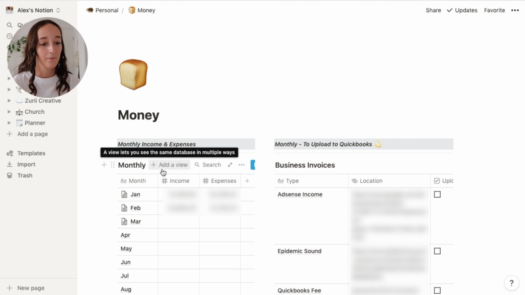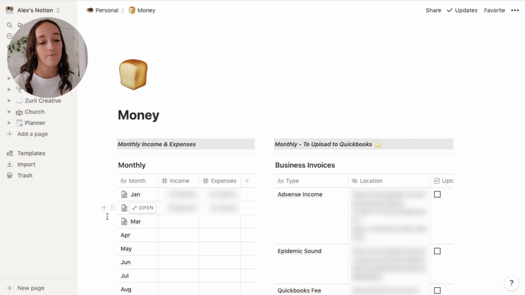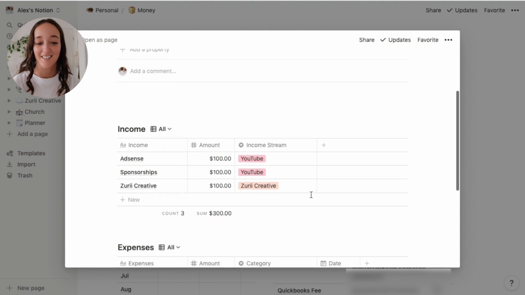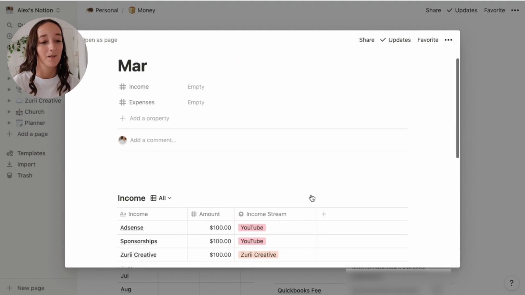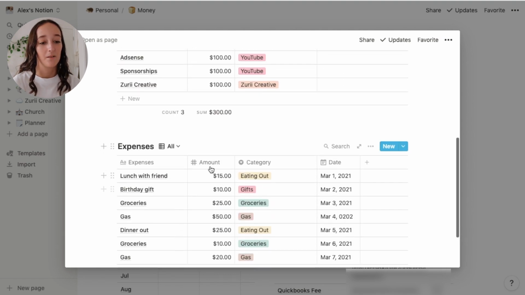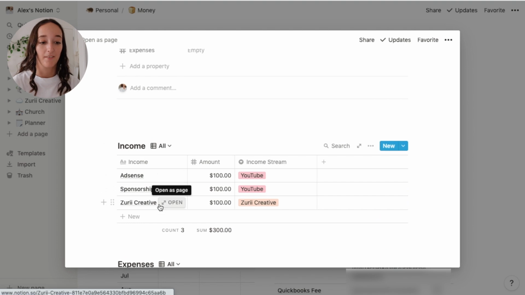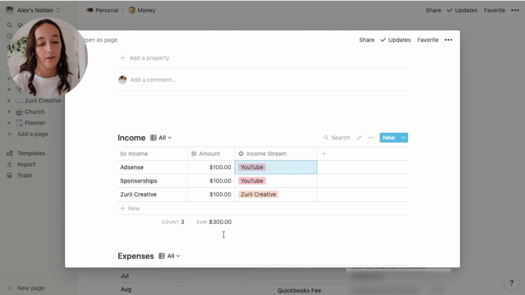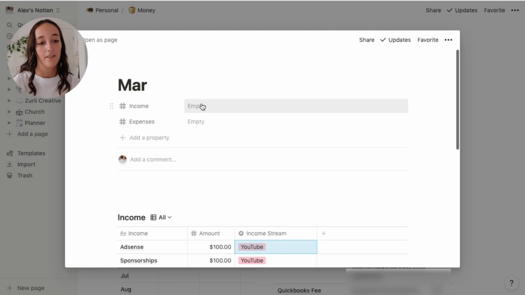And then I have monthly income and expenses. I have just a table here where I can easily see each month of the year and how much income I made and how much my expenses were. But if I open these as a sub page, and these are not real amounts for March, I have made these up for an example just so I can show you guys the template. I have this subpage here that has another table where I track all my income and another table for my expenses. So I can write down each income and the amount, and then I can sort it by the income stream, whether it's my business, YouTube, etc. And then it automatically calculates it there.